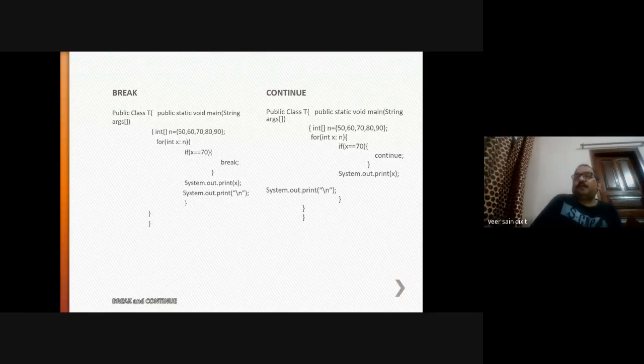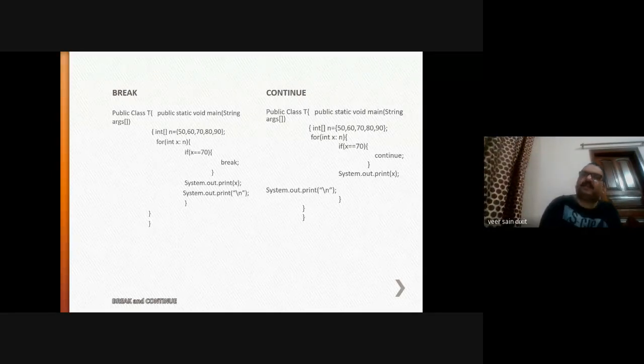Here, what is the initial value of x? 50. If x is equal to 50, false, system.out.print. 50 will be printed. Now the value of x is 60, again false, system.out.print will be printed. The value is 60. When the value of x is 70 here, then continue. It means this set of statements will not be executed. Immediately the next value of x will be taken, 80. If x is equal to 80, false, system.out.print.